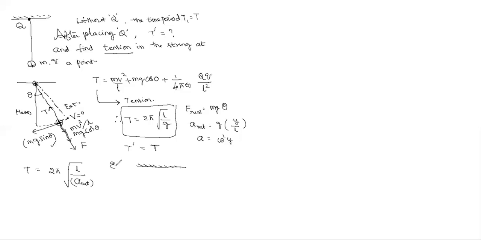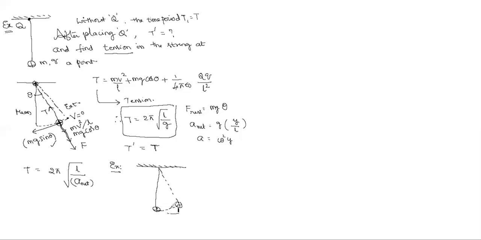Another example I am taking here. This is example 1, and this is the second example. This is a simple pendulum with some charges, for small oscillations. Small oscillation means whatever the height raised here is almost negligible.